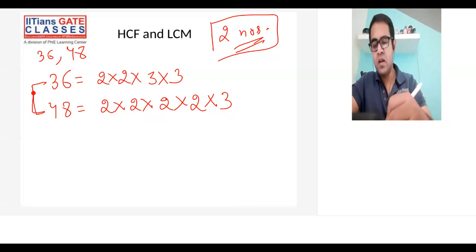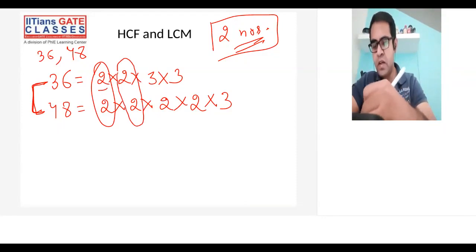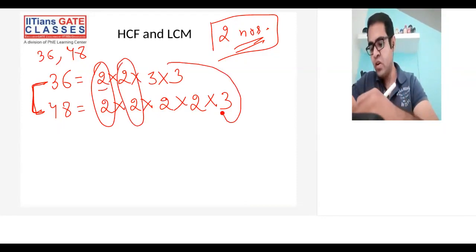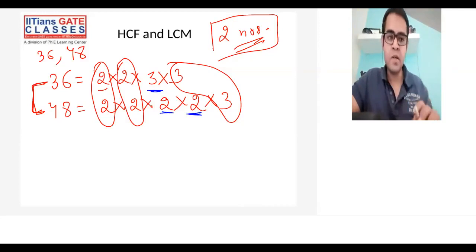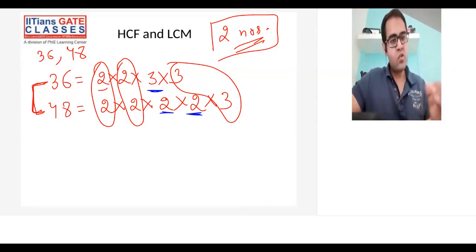Prime factors which are occurring in both the numbers. That means I have a 2 common. All right. I have a 2 common again. That's all right. I have a 3 common here. And now if you see, I don't have anything common apart from these. Okay. This and this are the uncommon part. So first you write the prime factors, then you find the common part.